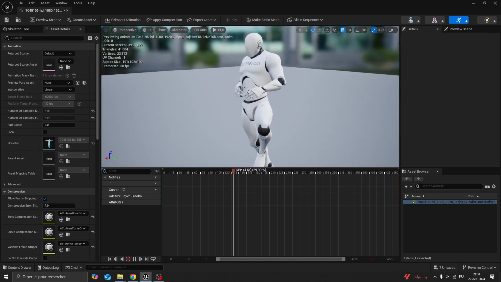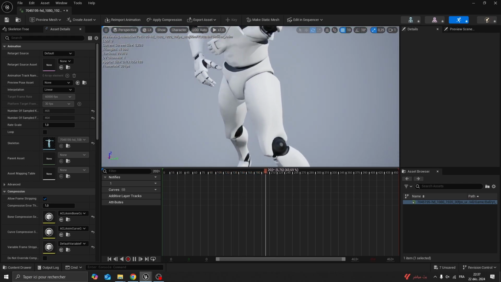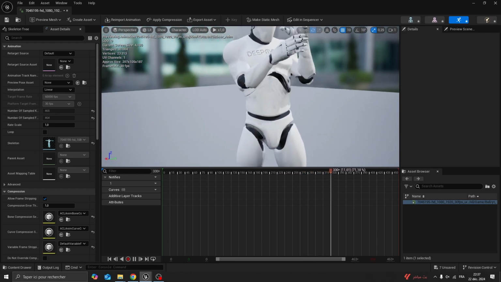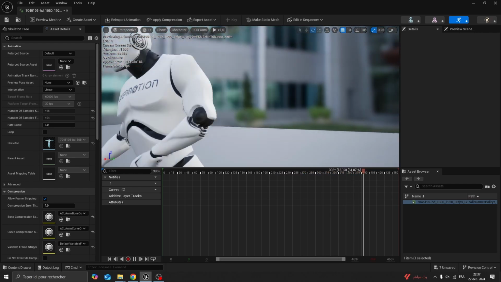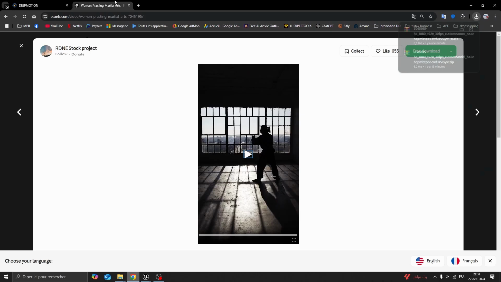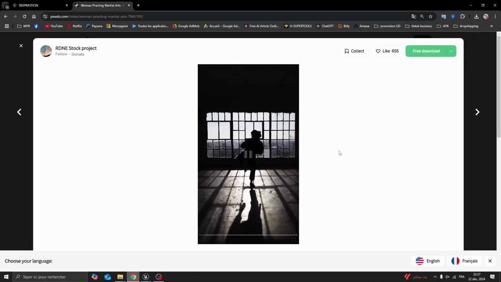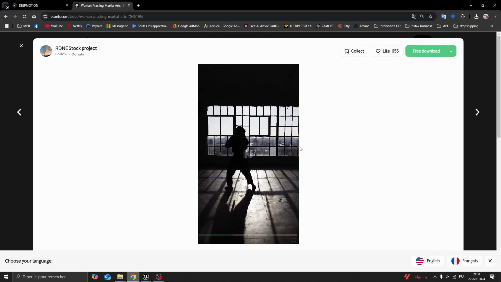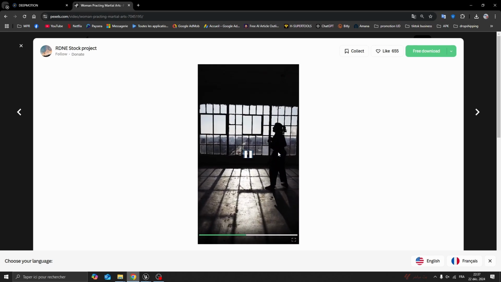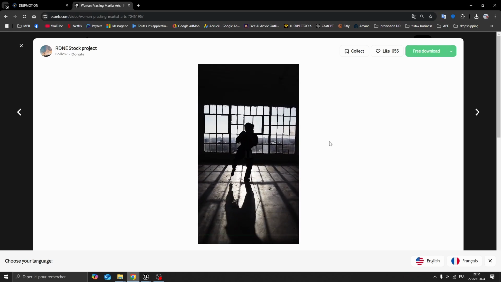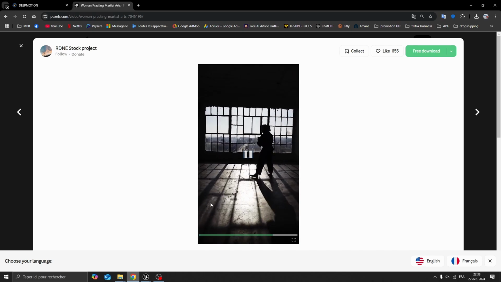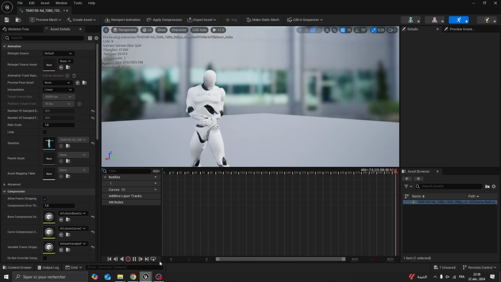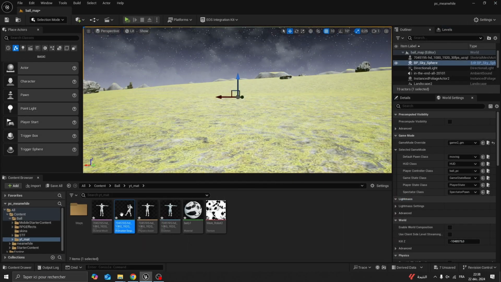You can see maybe some imperfection here. For example, the hand may get in the stomach of the character, but don't forget that the video was shadowed, black, okay, so it was a poor quality video. In your case, don't forget to have a good quality video and use it in your process, okay guys. So I think that was pretty much everything for this video.